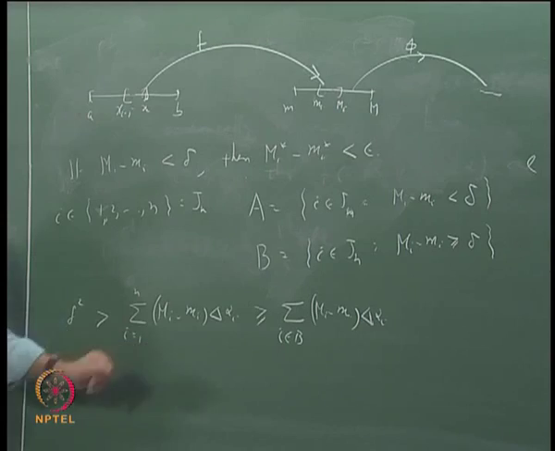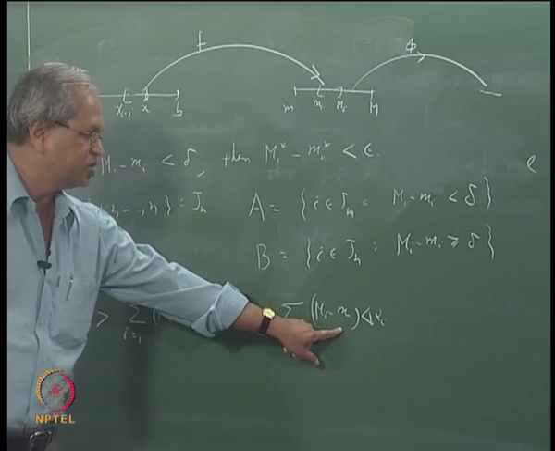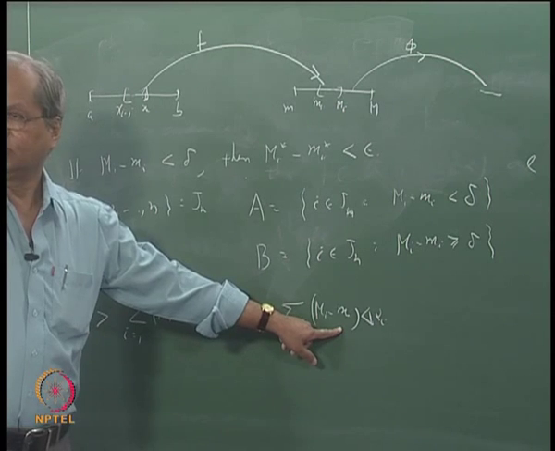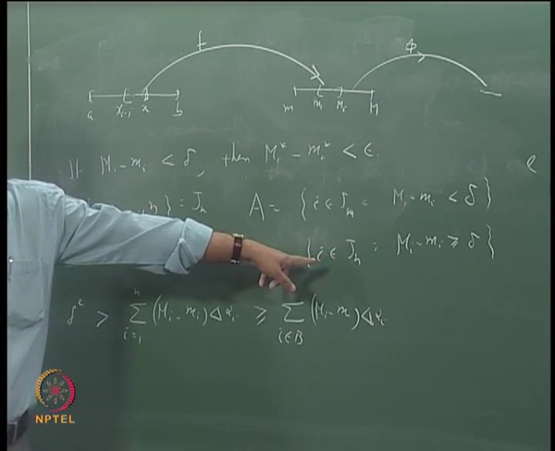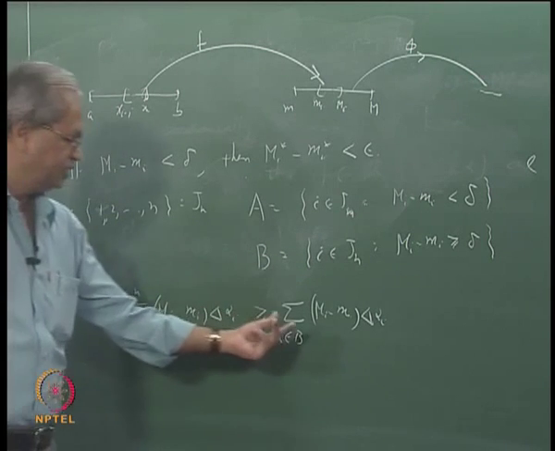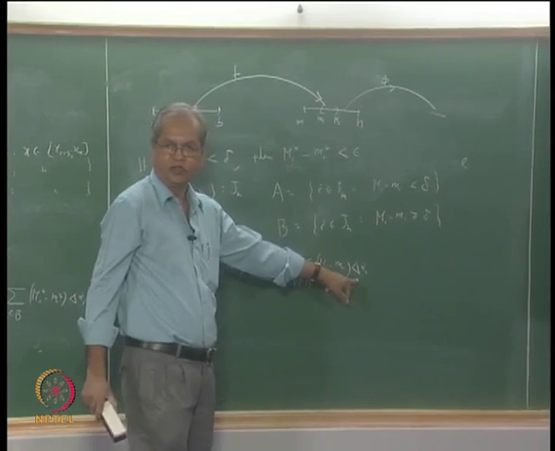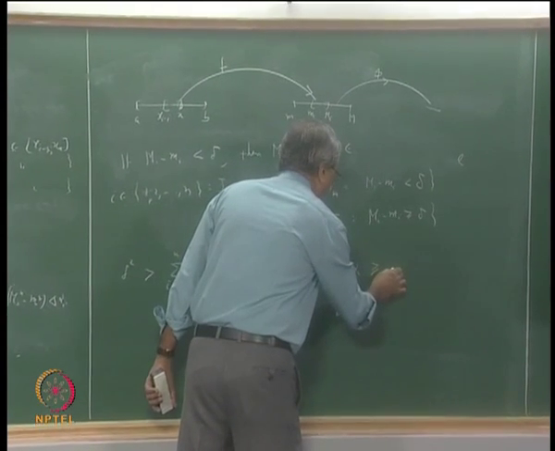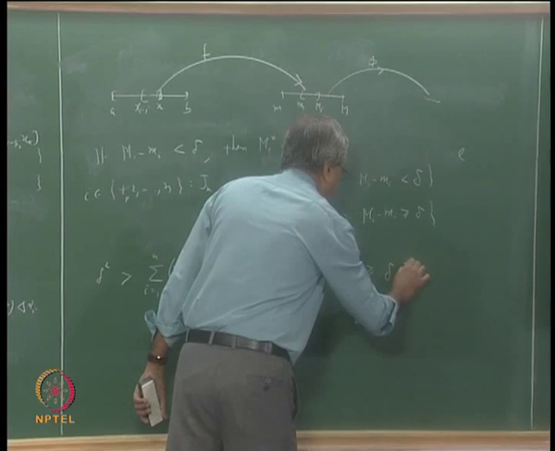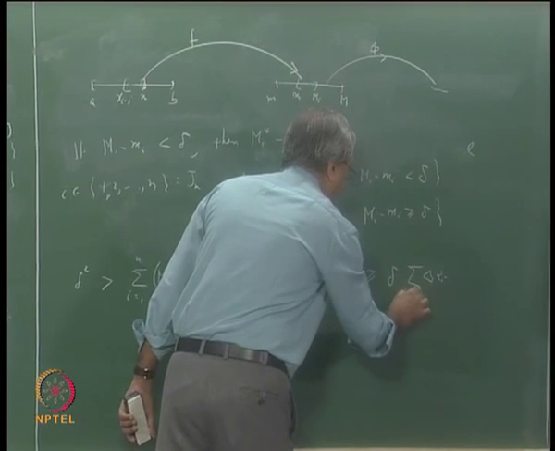But what do we know if I belongs to b about this big Mi minus small mi? That is bigger than or equal to delta, so each term of this sum is bigger than or equal to delta times delta alpha I. So this is bigger than or equal to delta times the sum of delta alpha I for I belonging to b.